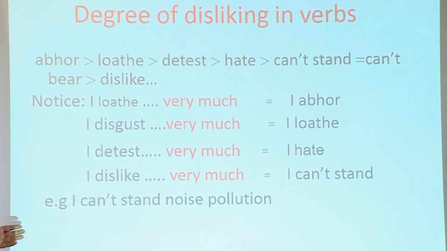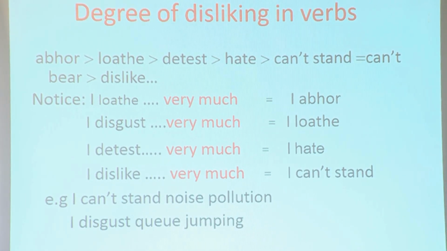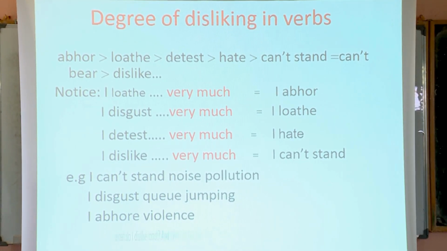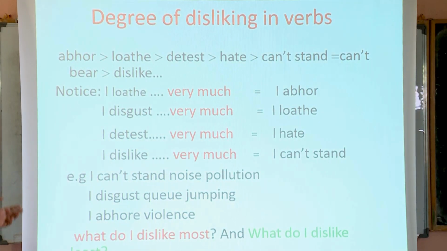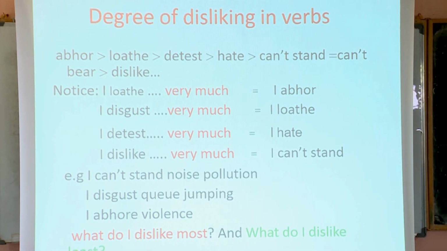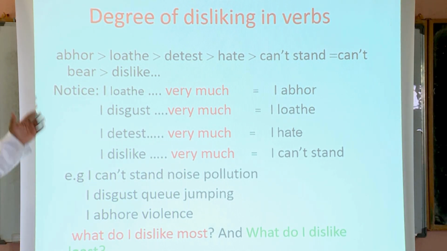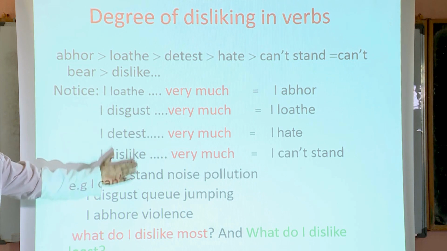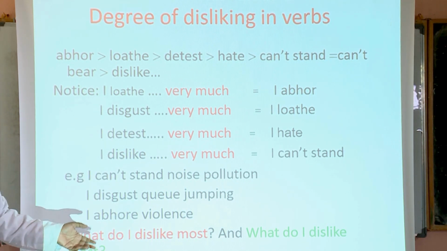Now look at this example here. I can't stand noise pollution. I disgust queue jumping. I abhor violence. Sorry for this. Now, what do I dislike most? Noise pollution, queue jumping, or violence? Look at the degree. Which is the strongest one? It is abhor. So, what I dislike most is not the noise pollution or queue jumping, but violence.